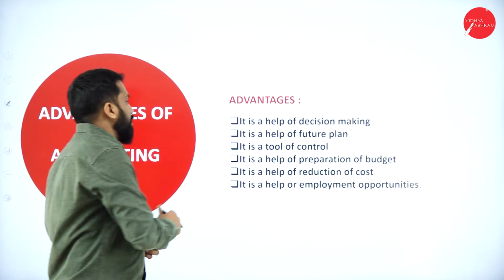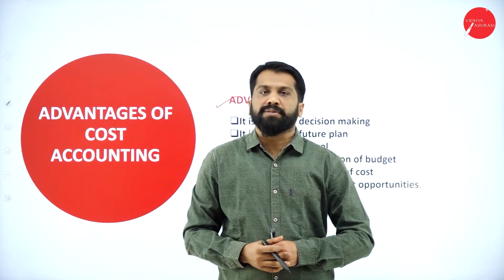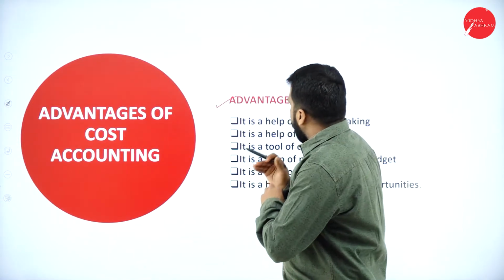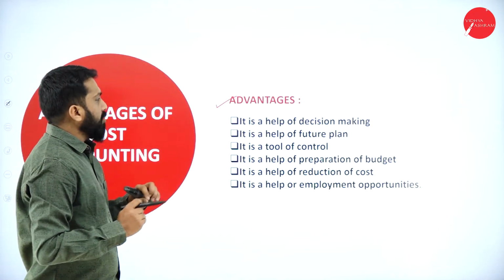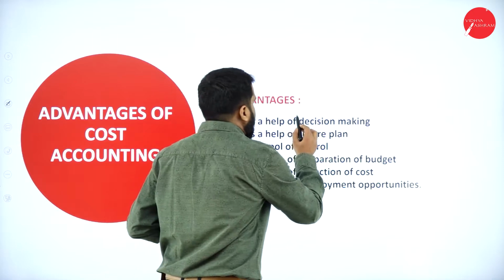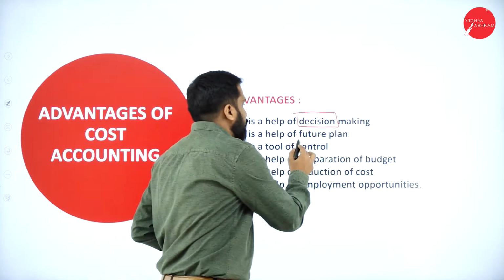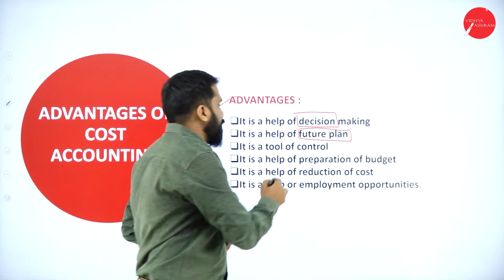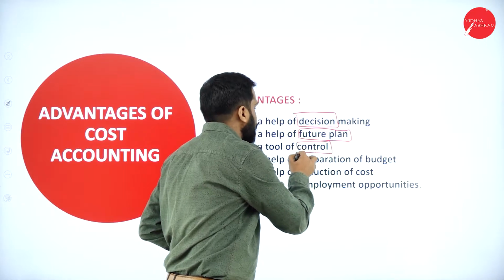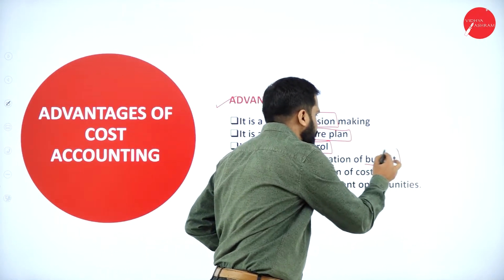The next part, a major one: advantages of cost accounting. Without seeing also you can say what the advantages are. How to remember: first one, decision making. Second one, future plan. Third one, tool of control. Next, help in preparation of budget.